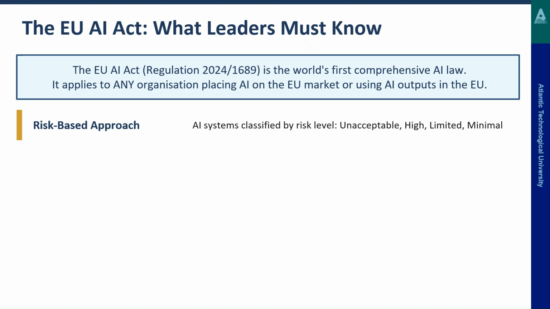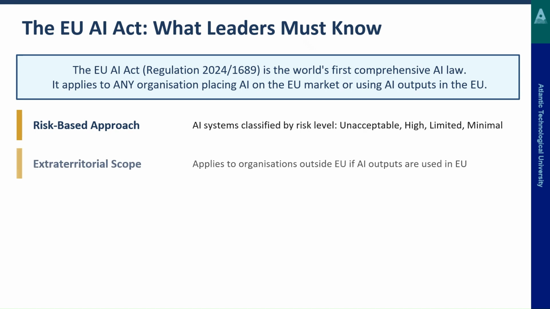So you need a risk-based approach. AI systems are classified by risk level. There are basically 4 different levels, and we'll go through them later on. They are unacceptable risk, high risk, limited risk, and minimal risk. So those are the 4 classifications of the risk-based approach that the AI Act uses.